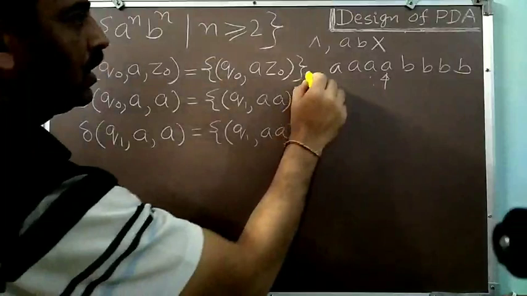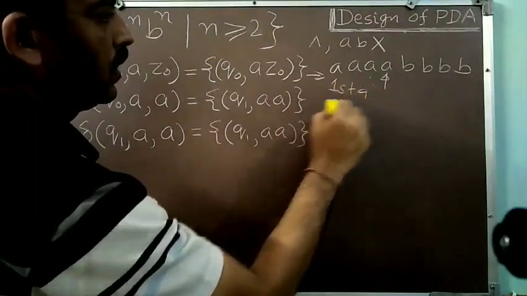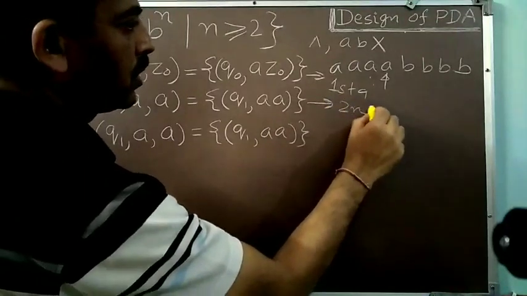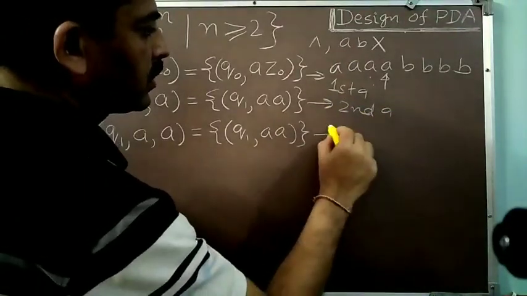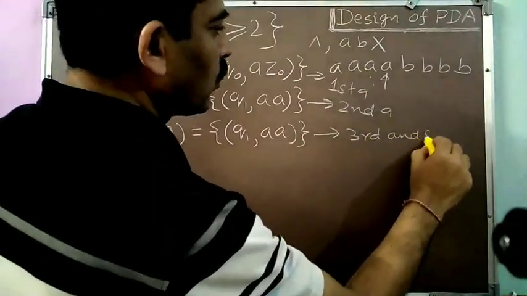So meaning thereby, this transition will push the first A. This transition will push the second A. And this transition will push the third and subsequent A's.